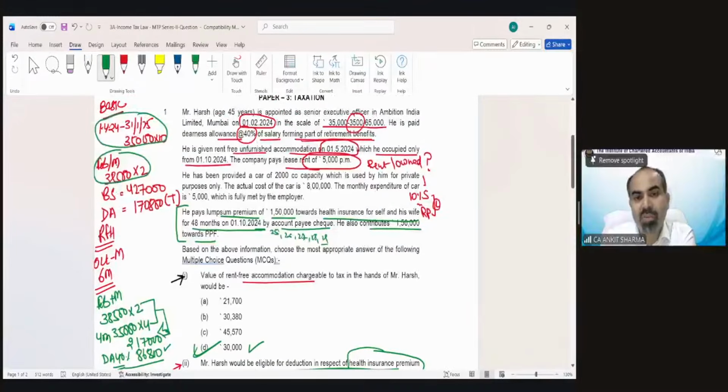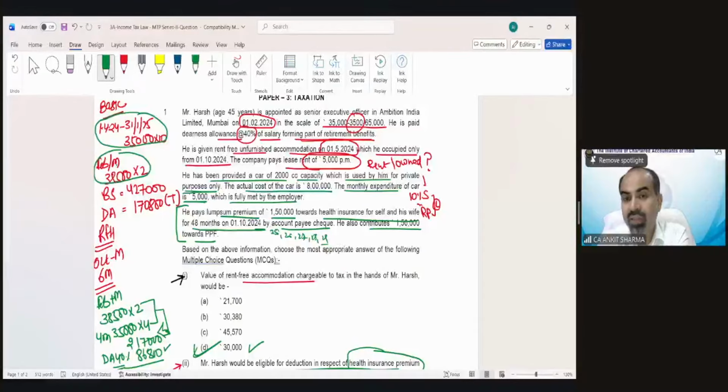He has been provided a car of 2000 cc capacity, which is used by him for private purpose only. So the car has been used only for private purpose. The actual cost of the car is 8 lakh rupees. The monthly expenditure of the car is 5,000, which is fully met by the employer.